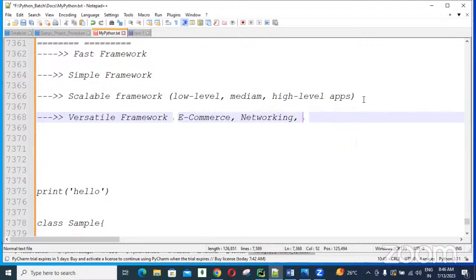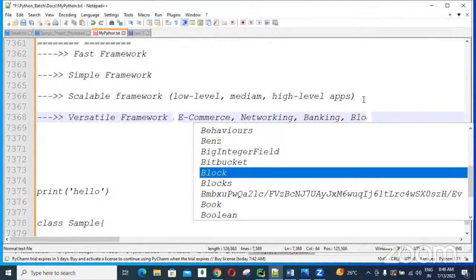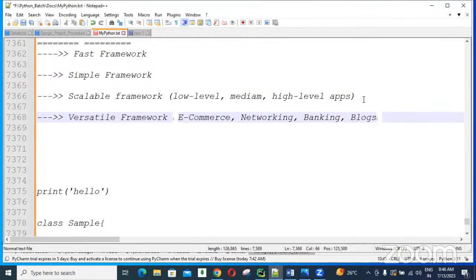Networking related applications we can design. Banking related applications we can design. And blogs, guys, blogs are nothing but social media related applications we can design. Hospital related applications we can design. Different kinds of applications we can design using the Django framework.